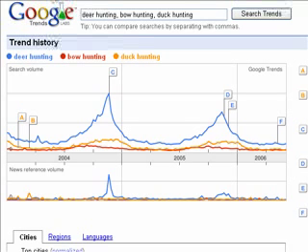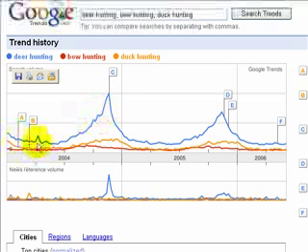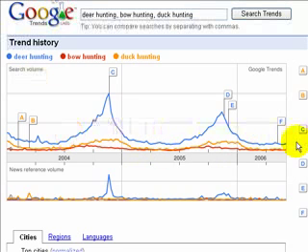The first screen I want to look at is a trend that I don't think is very good. If you look up here at the top, I'm basically looking at a couple of things here: deer hunting, bow hunting, and duck hunting. You can just put one in there, or you can compare several terms. The deer hunting is in blue, the bow hunting is in red, and the duck hunting is in orange. If you take a look at this without looking at the peaks, you'll notice that the trend volumes are actually pretty low. I know this because I've looked at these trends before, and I'm going to look at some other ones that are good.